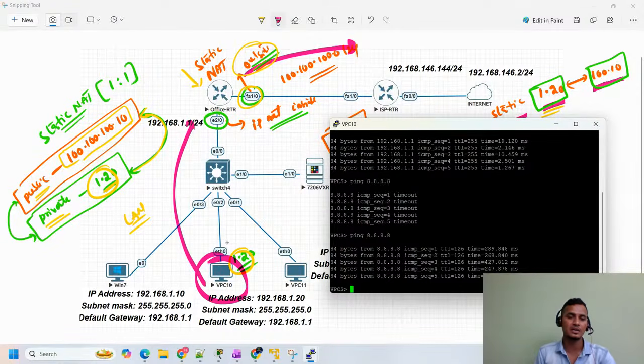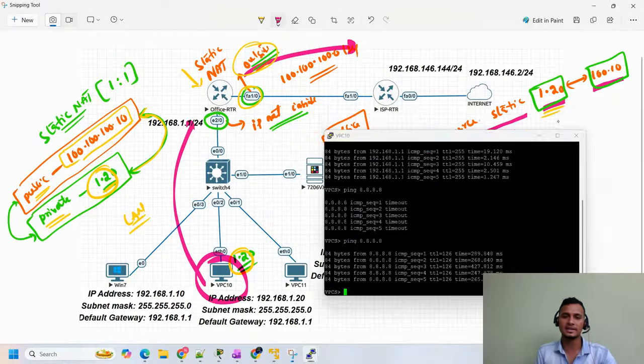So consider this is our server. I can change the image also, so that is not going to have any impact. Earlier we were not able to ping 8.8.8.8 before we did the static NAT. Once we did the NAT, we are able to ping 8.8.8.8.